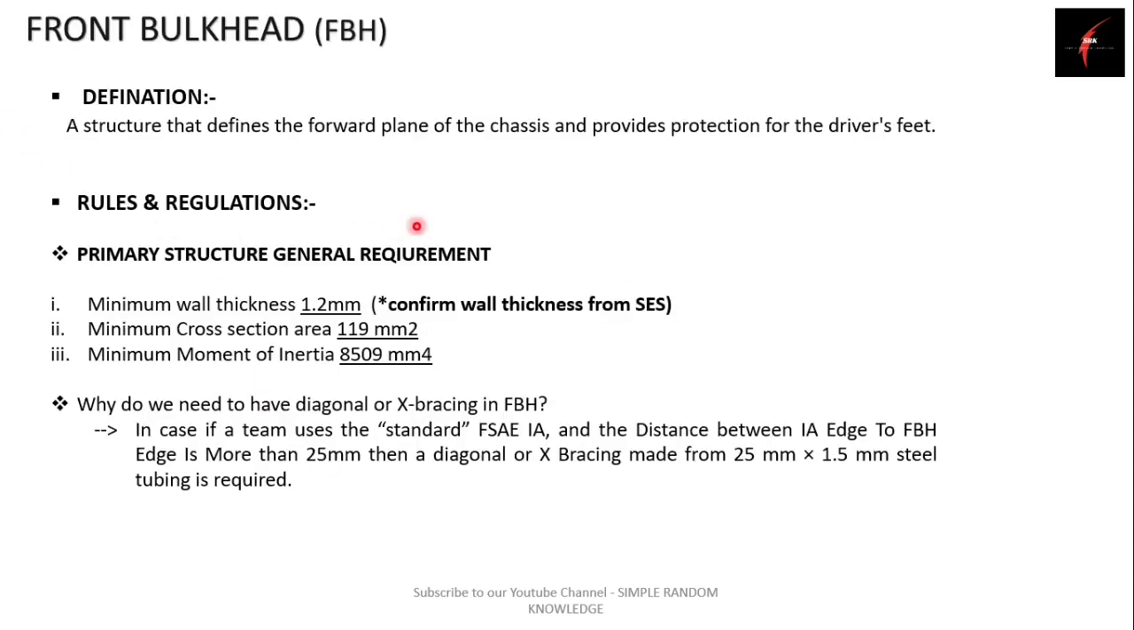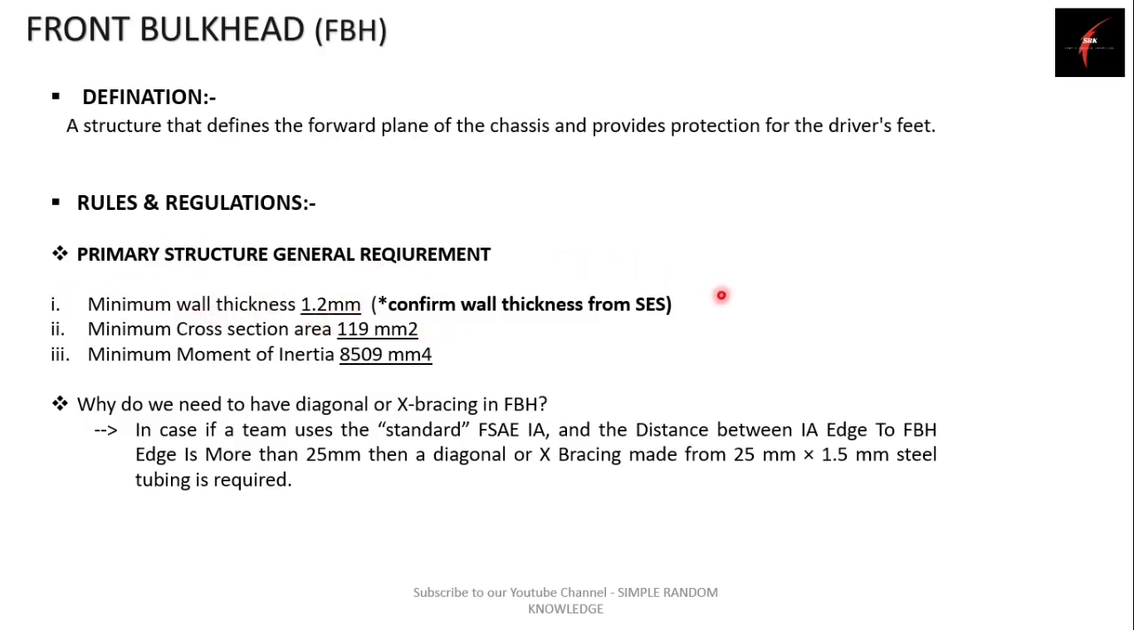So talking about the rules and regulations of front bulkhead. Front bulkhead can be written as FBH. In my further slides, I am going to use this word FBH instead of the whole front bulkhead. So front bulkhead is a primary structure, as I said. Any of the primary structures have some general requirements. The same thing is applicable for the front bulkhead. The minimum wall thickness of the front bulkhead should be 1.2 mm.